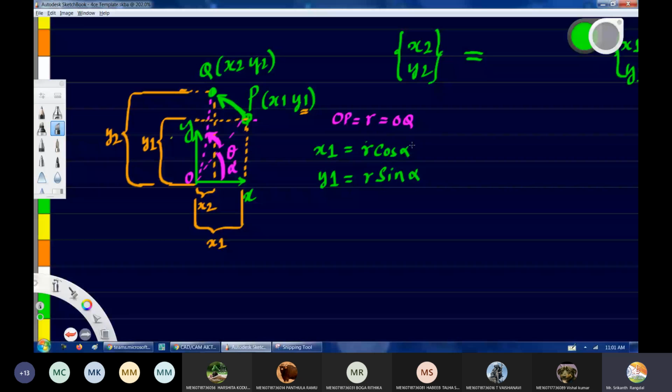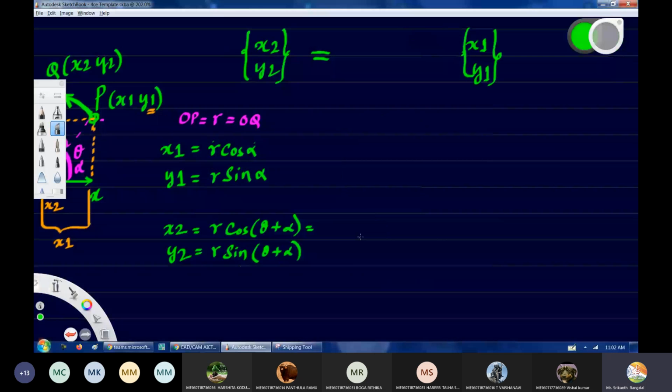Now coming to x2 and y2. We have to do the same way. So r into cos, but the total angle we have to take is theta plus alpha. And the second one, y2, will be r into sine of the total angle, theta plus alpha. Now we all know the expansion of this. What is the expansion of cos a plus b?